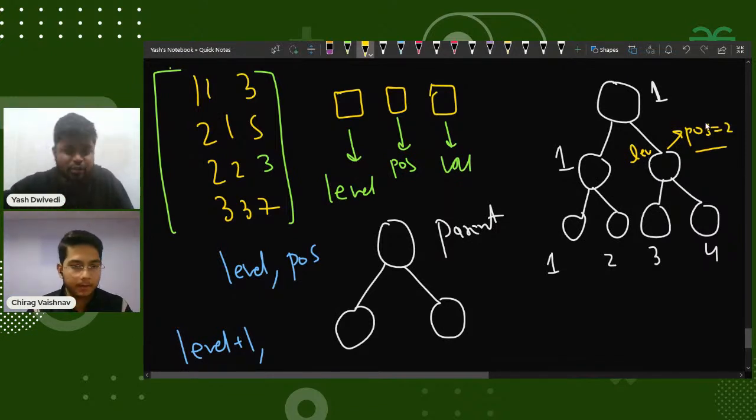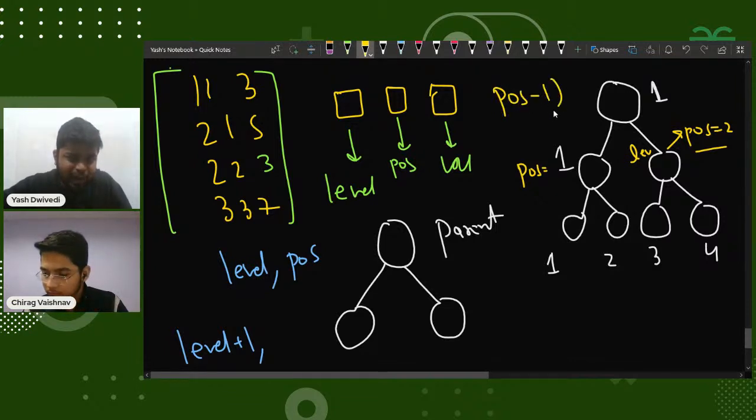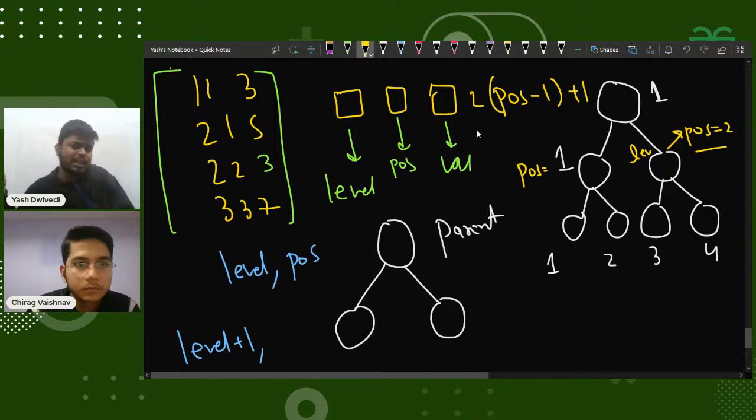So if my position is 2, then what is the position of the parent? The parent's position seems to be 3. So if I can build a relationship with this, like currently here the position is 1 and the child's positions are 1 and 2, right? If my current position is pos, and I subtract 1 from it, multiply by 2, and add 1, I can move to the left child.